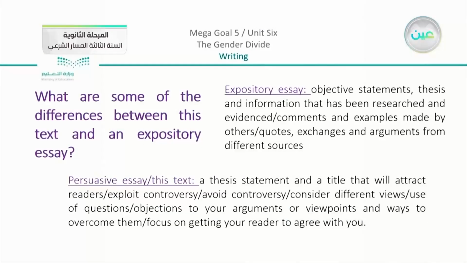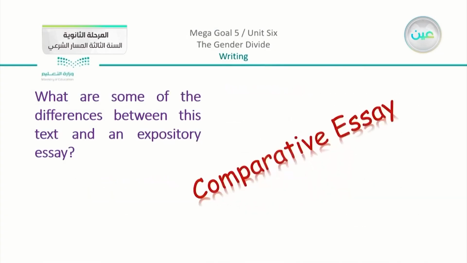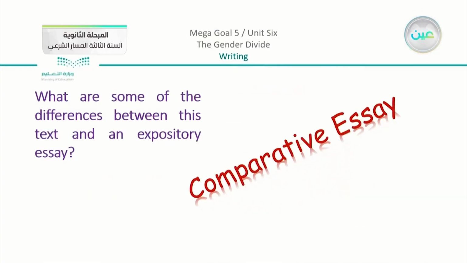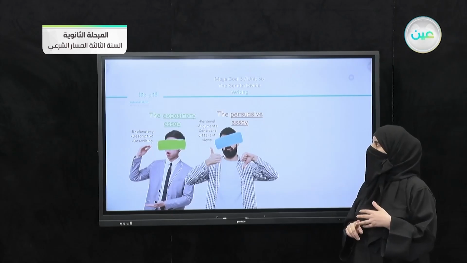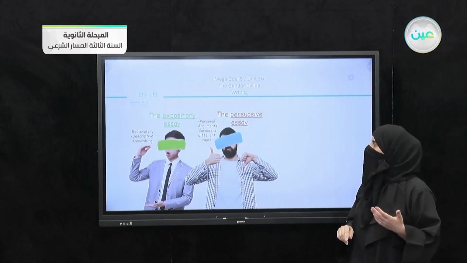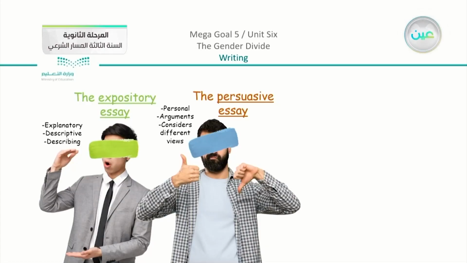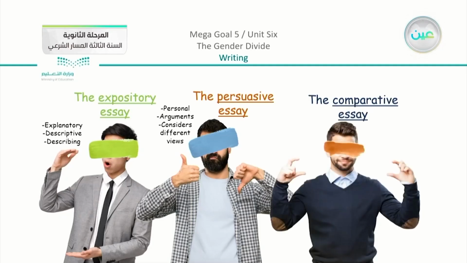Now, you do know that before we had the expository essay, and we also have written the persuasive essay in our previous units. So now we are going to concentrate on the comparative essay. Just to remind you, here we have the expository essay. We said that it is explanatory, descriptive, and describing. We have the persuasive essay, which means that there is a personal argument. Other points of view or different views are considered, and we are going to start now with our third type of essay, which is the comparative essay.